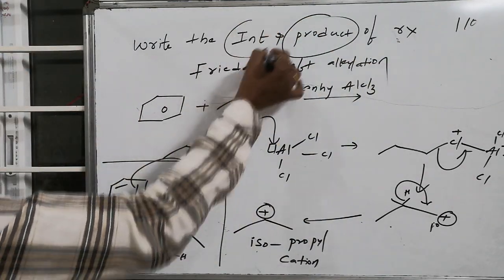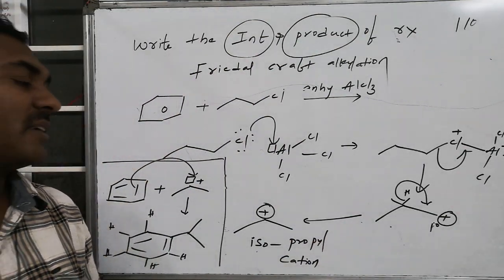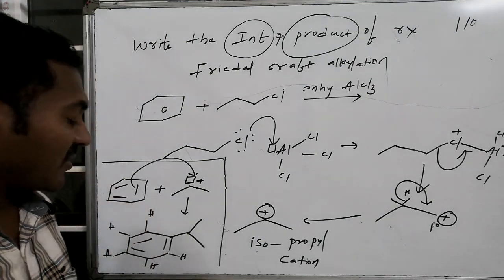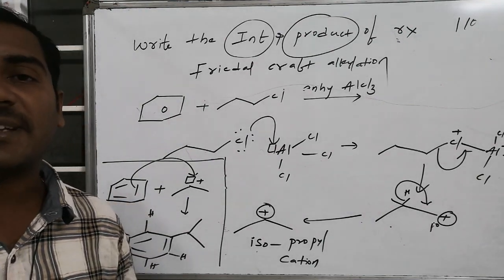The intermediate is the most stable one, the isopropyl cation, and the product, isopropylbenzene, is the final product of the transformation.